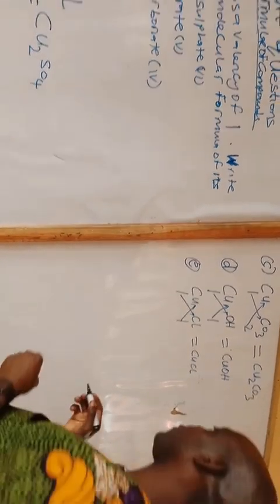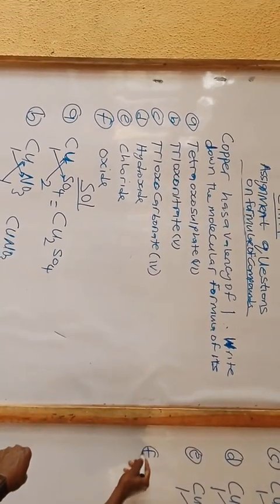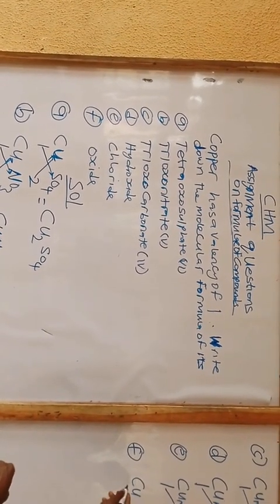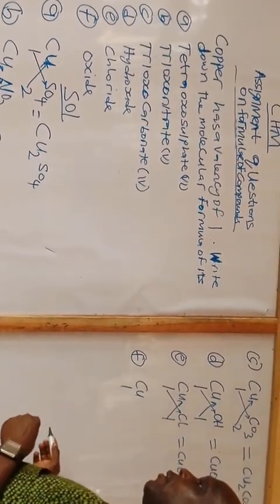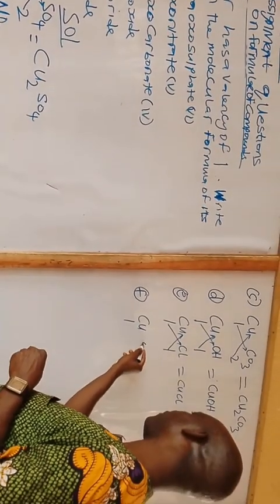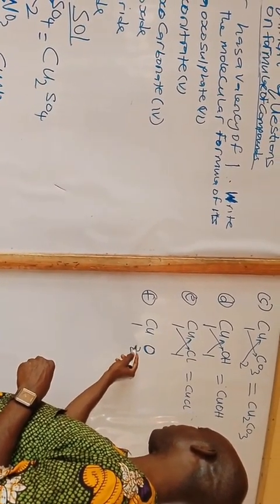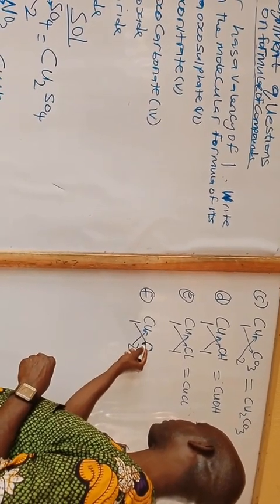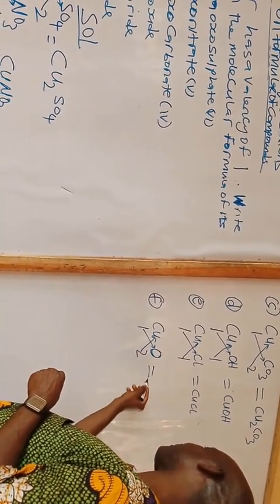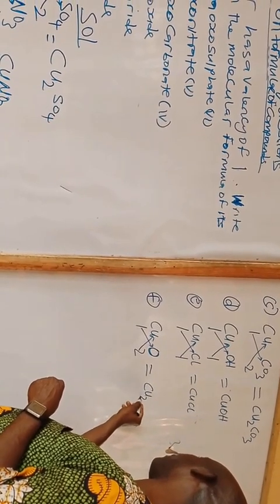For the last one, which is F, if copper is still having valency of 1, its oxide will be, since oxygen is having valency of 2, 2 for oxygen will go to copper, 1 for copper will go to oxygen. So therefore its oxide will become Cu2O.